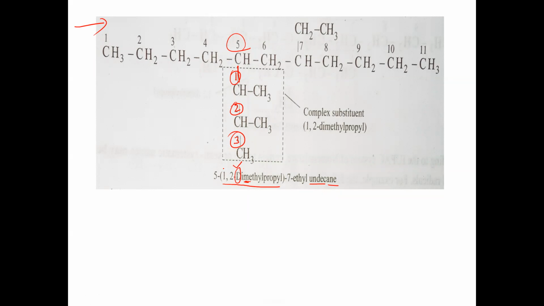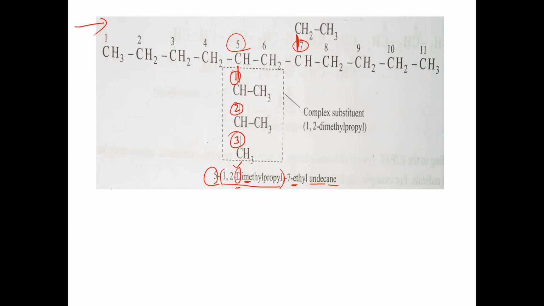Okay. So within the bracket, we wrote down what is this called here? Complex substituent. We have taken a complex substituent here, right? So in this case, in the parent chain, at which carbon is this complex substituent? The complex substituent, that is 1, 2 dimethyl propyl, is located at the fifth carbon of the parent chain. That's why here 5, 1, 2 dimethyl propyl, then 7 ethyl. At the seventh carbon of the parent chain, an ethyl group is attached. Ethyl's first letter is E.